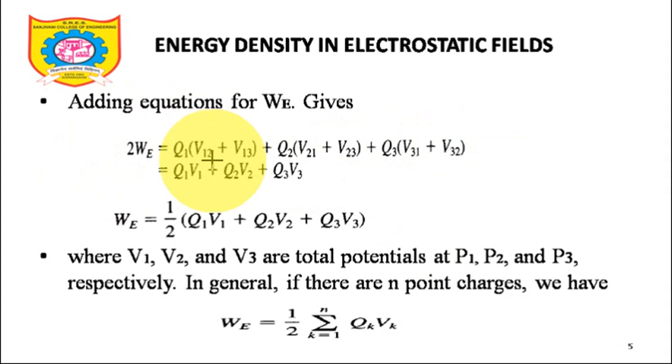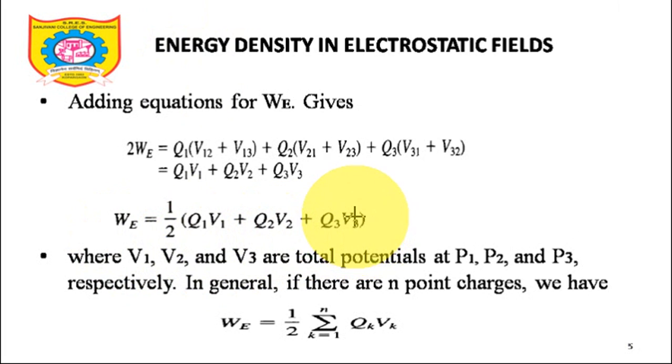What is V12? Potential at 1 due to 2. V13 is the potential at 1 due to 3, and similarly so on and so forth. So can I replace the potential at 1 due to 2 and the potential at 1 due to 3? I am talking about a single potential at point P1, so I can denote it with V1. So Q1 V1 plus Q2 V2 plus Q3 V3. So if I calculate this, 2 times W is equal to that, so W is equal to 1/2 (Q1 V1 plus Q2 V2 plus Q3 V3). Yes or no? Yes. So what expression have I got for W? W is equal to 1/2 (Q1 V1 plus Q2 V2 plus Q3 V3).